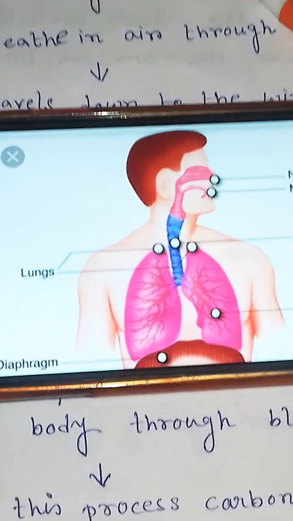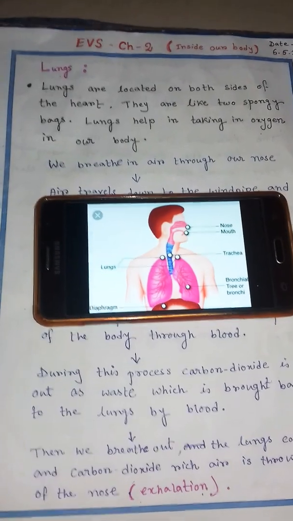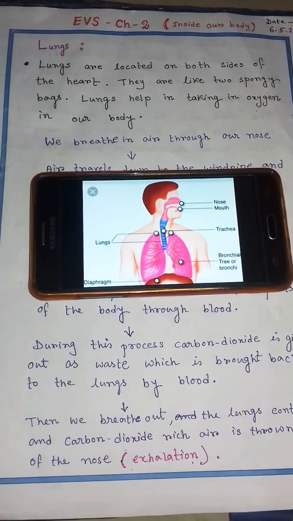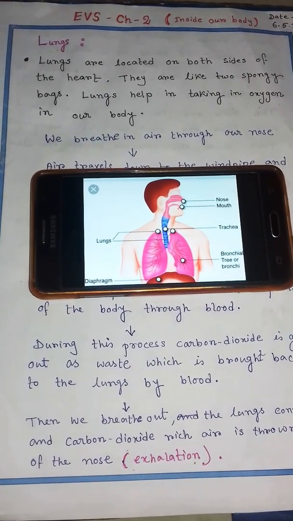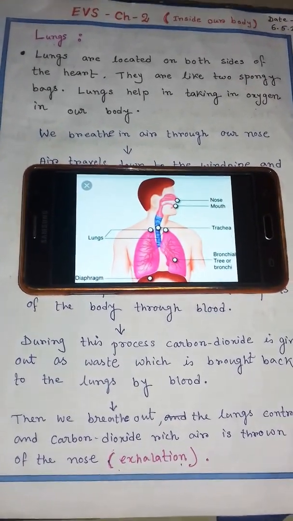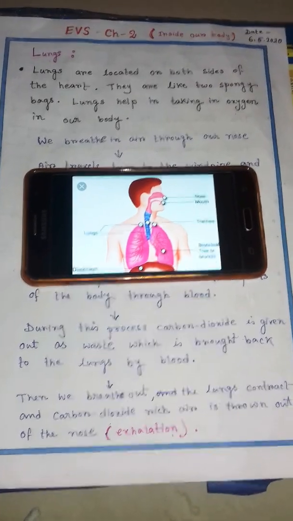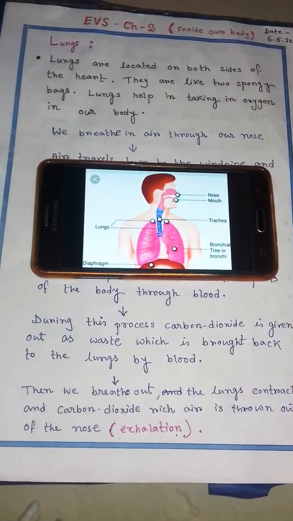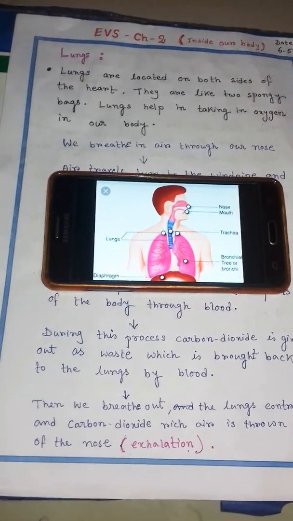Now take a deep breath. All of you take a deep breath. When you breathe in or inhale, your chest gets slightly bigger, and when you exhale, means breathe out, it comes to the normal size, isn't it? But why? Let's find out the answer.